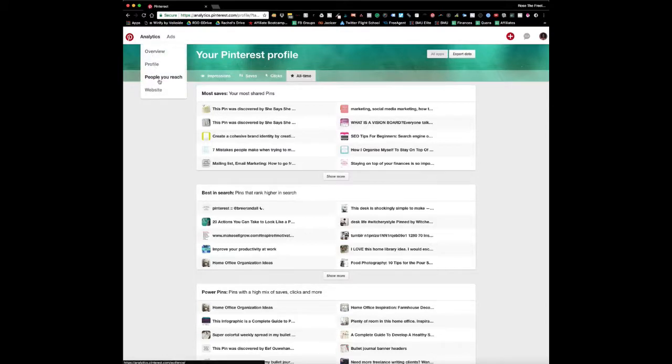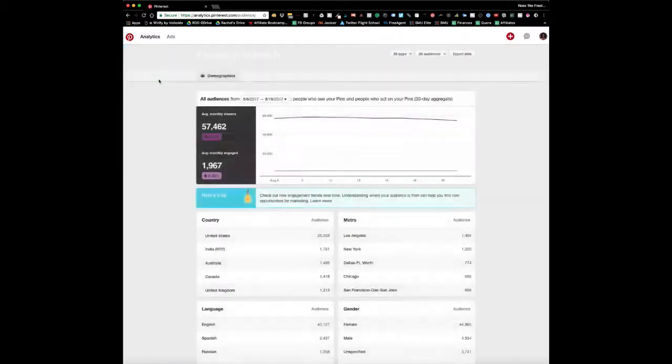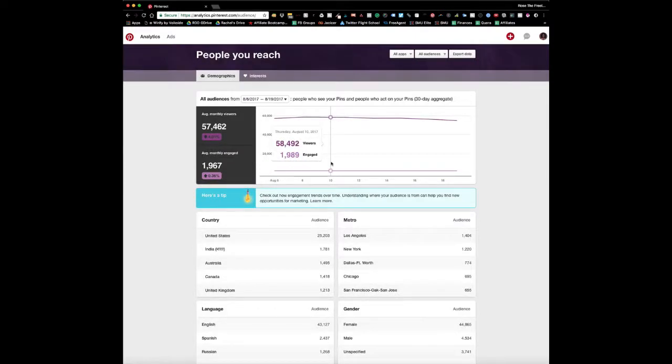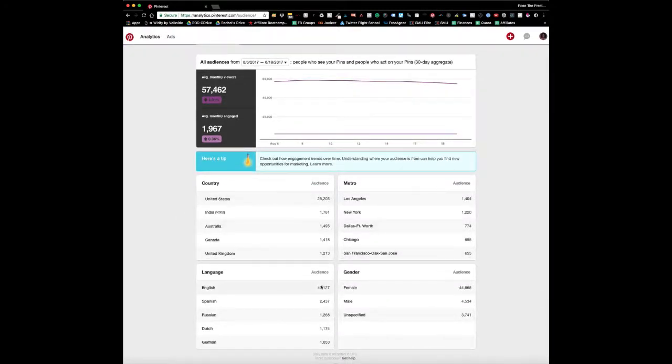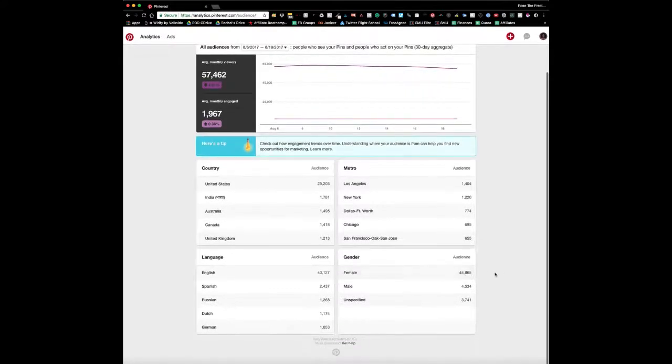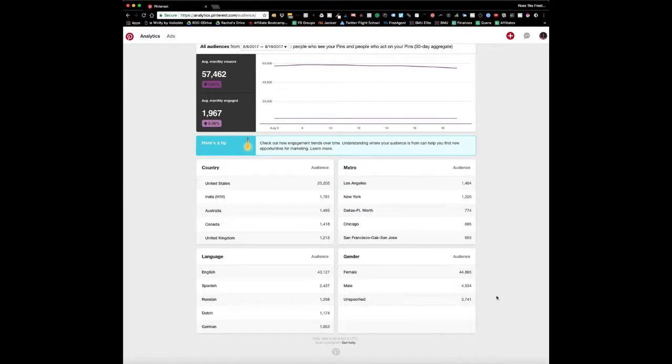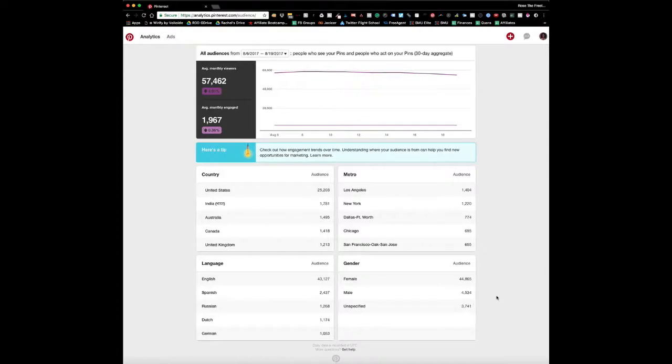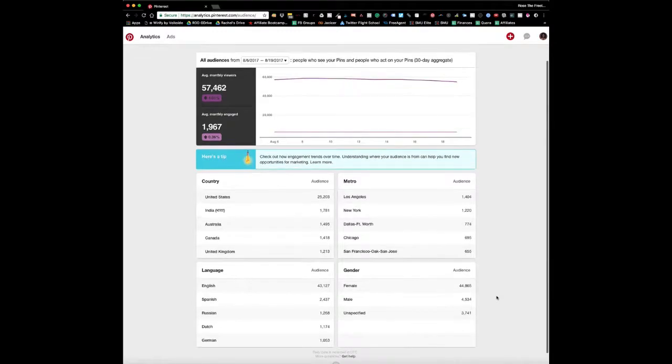So let's look at people you reach. Okay, so this is just telling you the amount of people that are engaging with your pins across Pinterest. So Pinterest gives you the information based on the country, the state, the language they speak, and the gender. So you can see here that my gender mix is very disproportionate. 44,000 are females, 4,000 are male. Now that's not unusual, because females are using Pinterest more than men are, but I know that is changing. So I like to keep an eye on this.